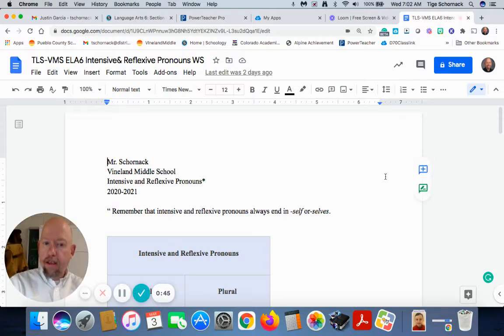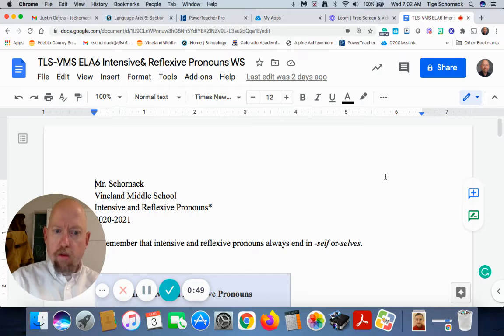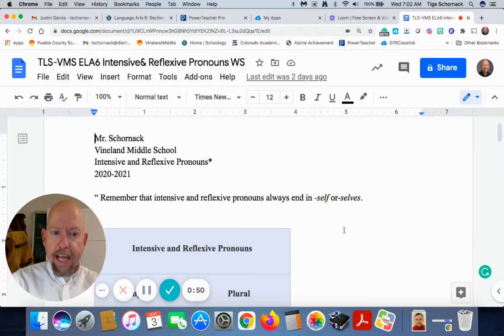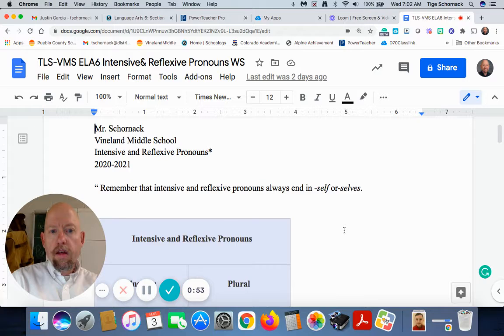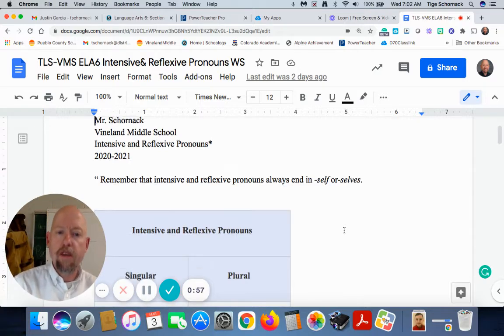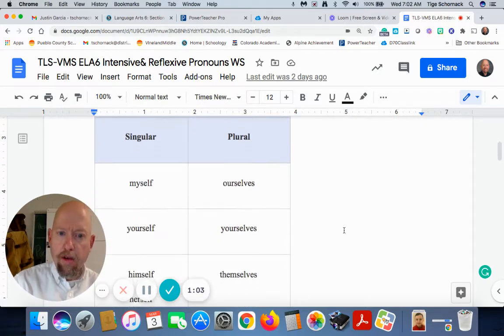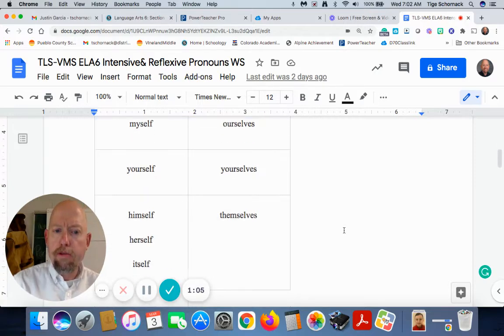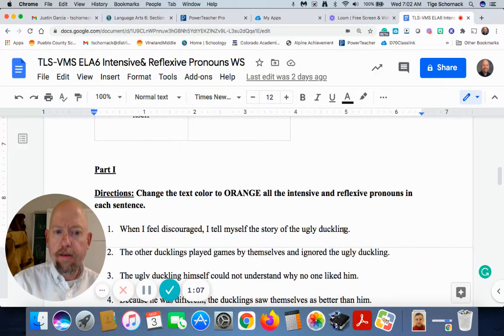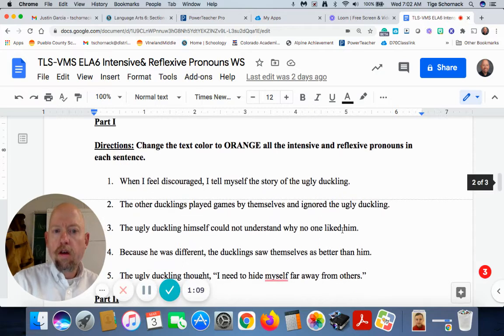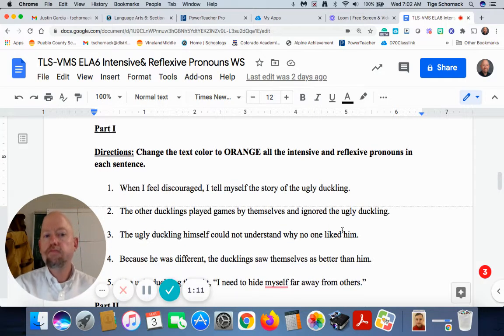Let's do today's assignment. I'm going to make it a little bigger again because I hate when it's too small and you guys can't see. So, again, remember, intensive and reflexive pronouns always end in self or selves. On this, I gave you a chart of intensive and reflexive pronouns, so please go back and refer to these when you're doing this assignment. There's going to be 3 parts.